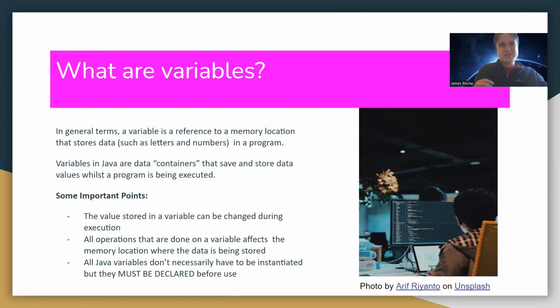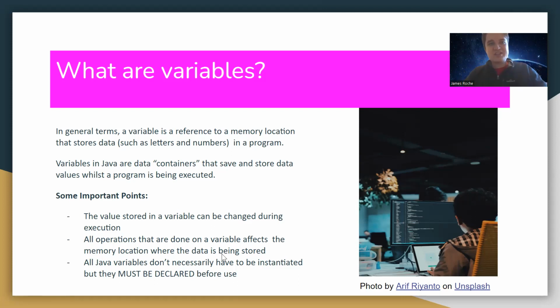But before I continue, we have some important points here. The value that is stored in a variable can be changed during execution. So let's say I have an integer variable that I set as 5. And later on, through some if condition or something like that, I want to change the integer value to something a little bit different, like 19. Well, I can do that with variables. And that explains the point that the value can be changed.